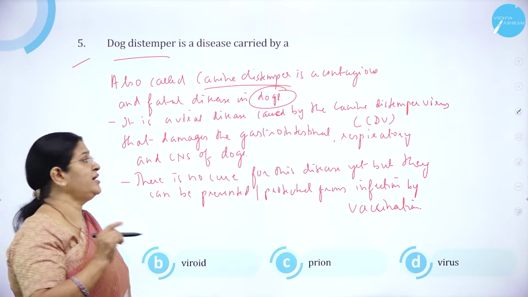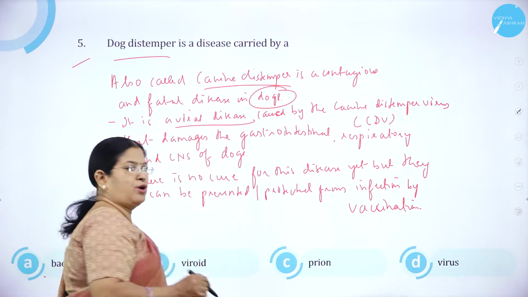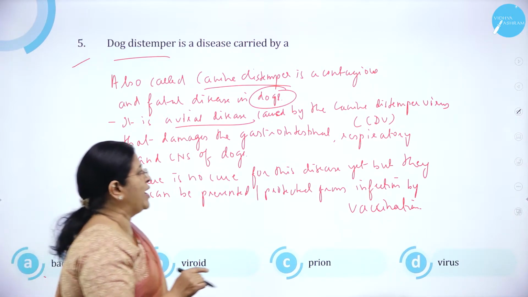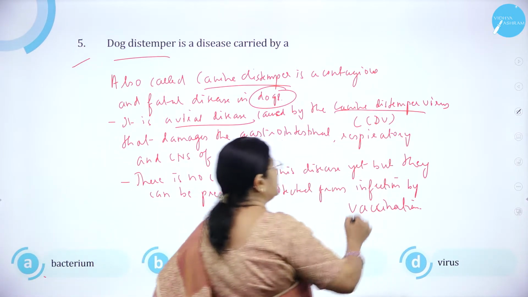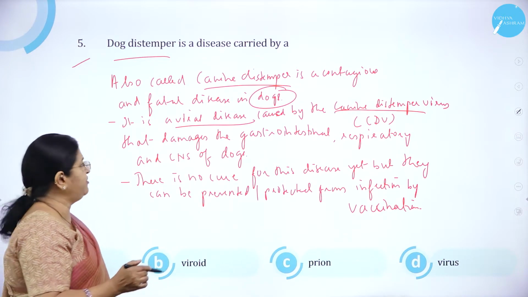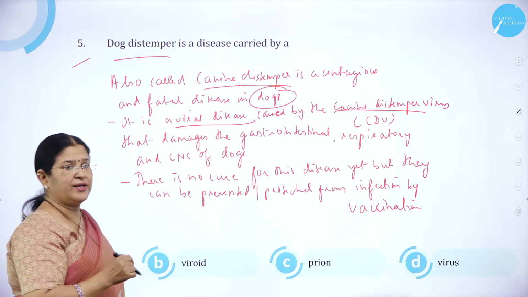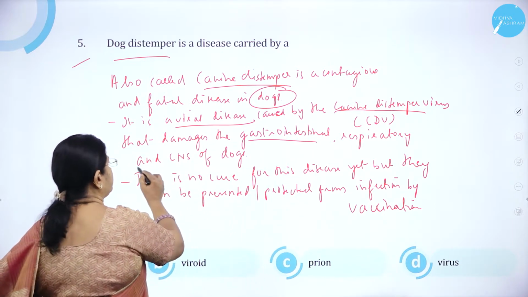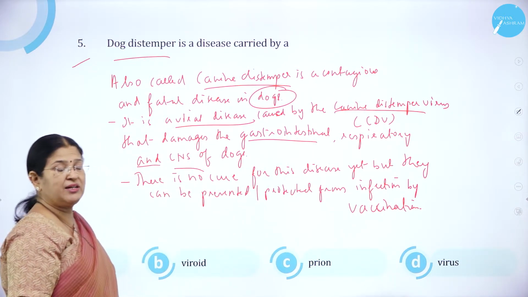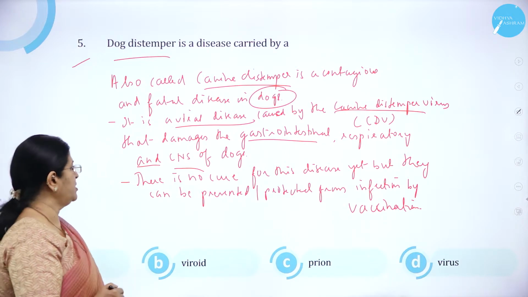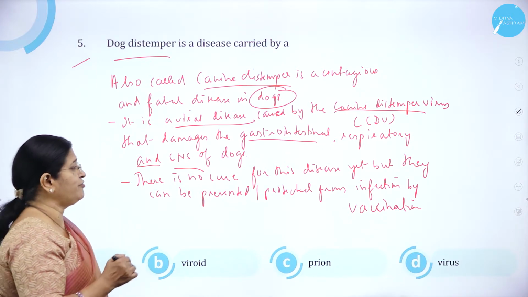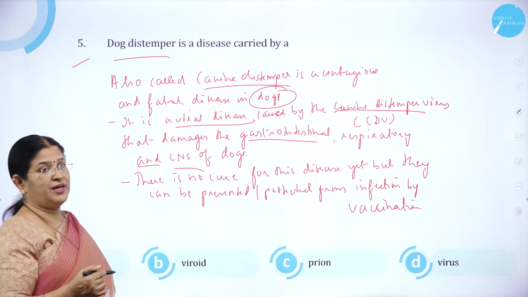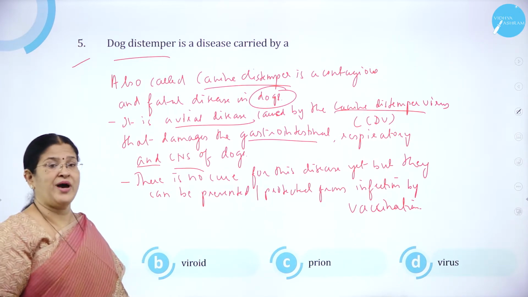It is a viral disease, not a bacterial disease, caused by the canine distemper virus, short form CDV, and this virus damages the gastrointestinal, respiratory, as well as the central nervous system of dogs. There is no cure for this disease, but it can be prevented by giving proper vaccination.